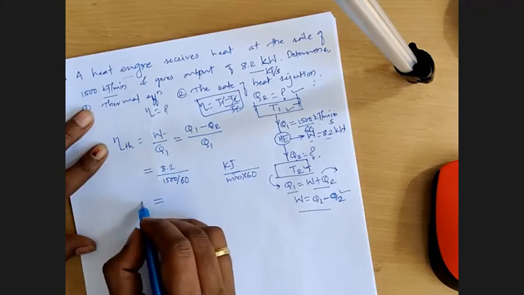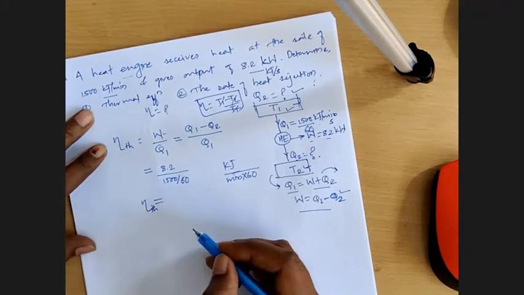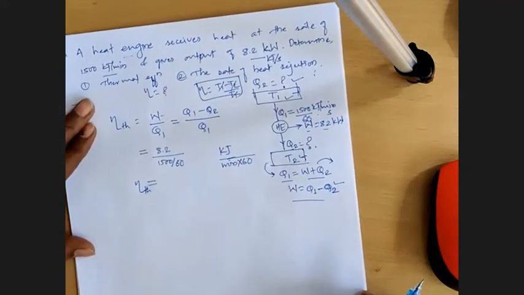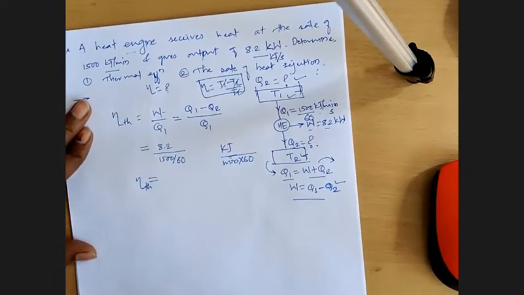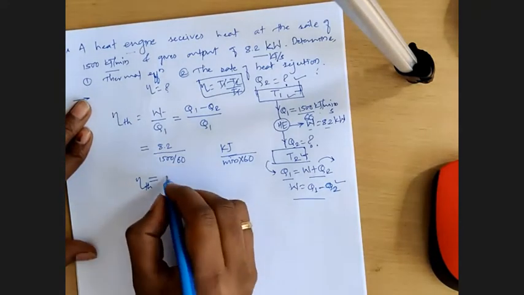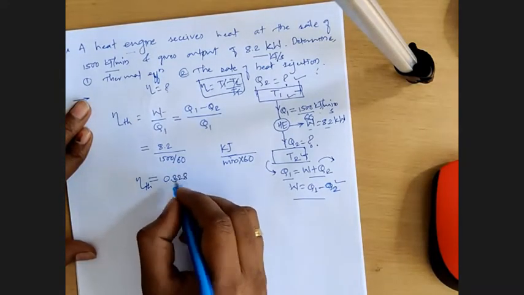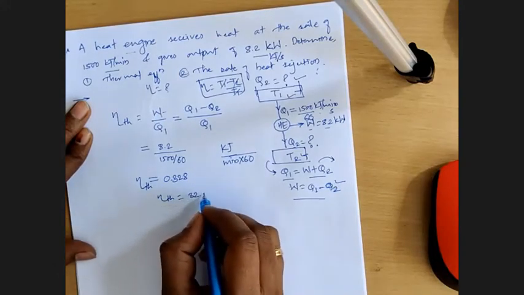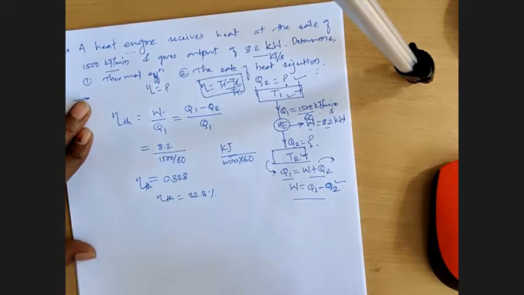Can any one of you tell me the η thermal? Put that thing in calculator and let me know the answer that you have got. 0.328. 0.328, or η thermal is equal to 32.8%.